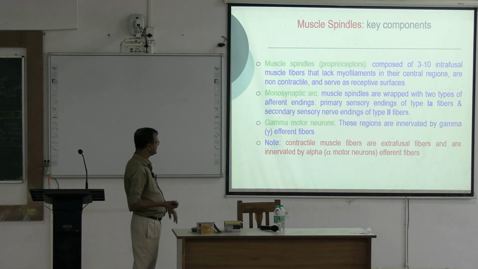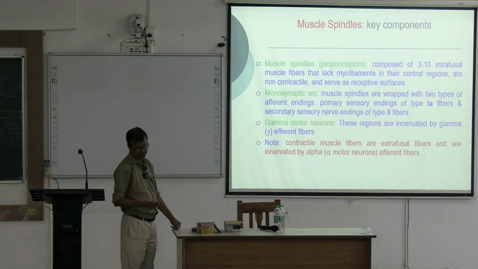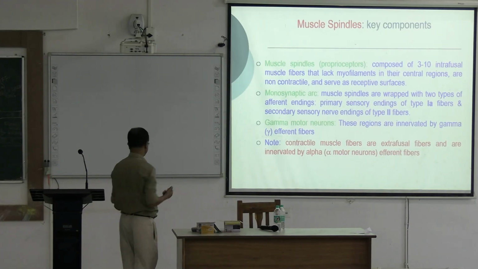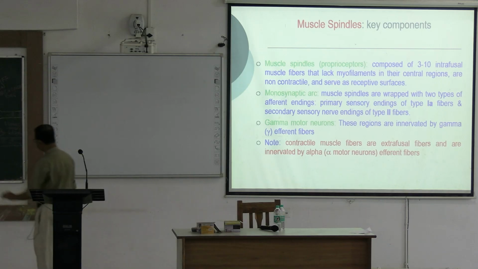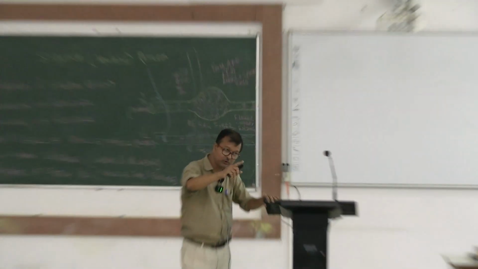Note, the contractile muscle fibers are extrafusal fibers and are innervated by alpha motor neurons. Don't misunderstand this portion: gamma motor neurons and alpha motor neurons do not both directly supply the bulk of the muscle for contraction.